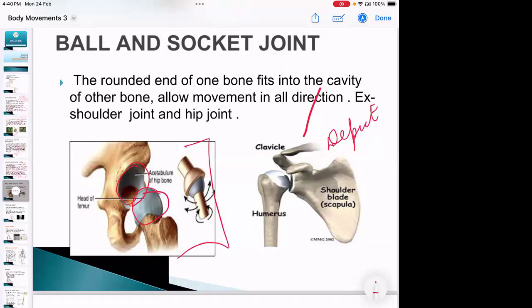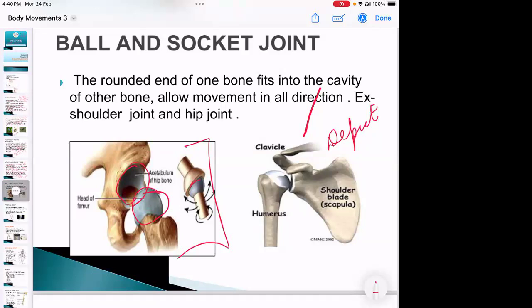So there is actually a cavity. Inside the cavity, what happened? A round ball-like structure is fitted, like you can see in this one.